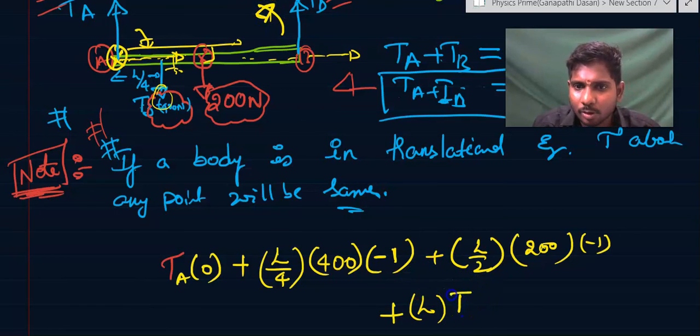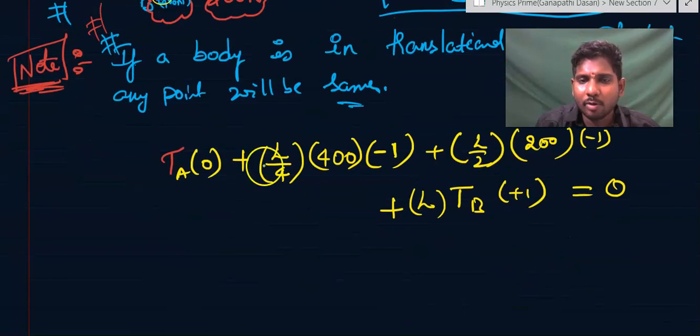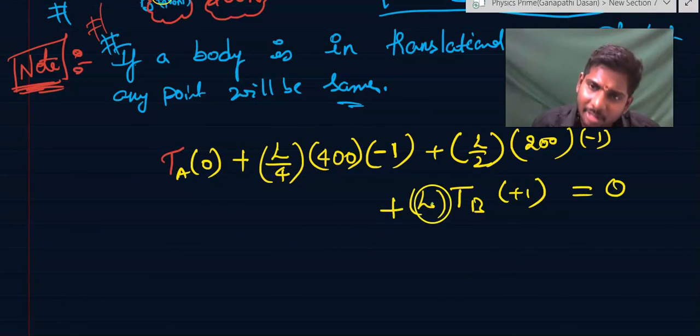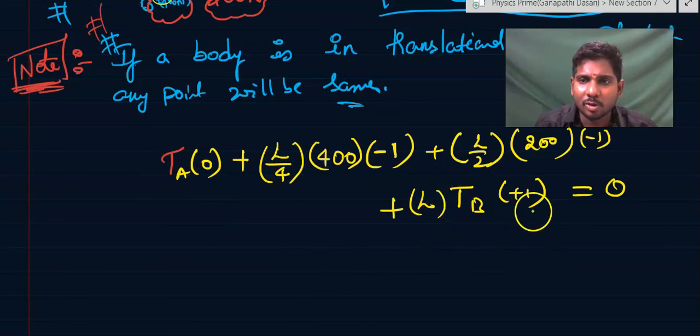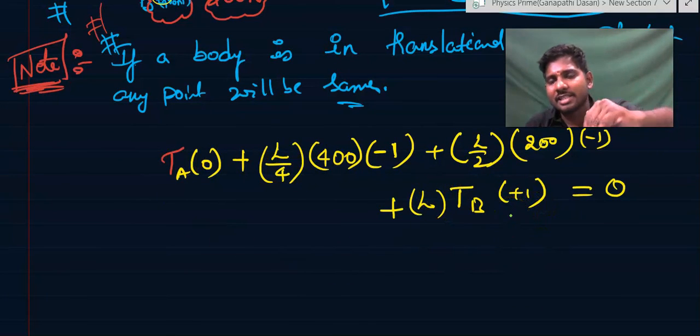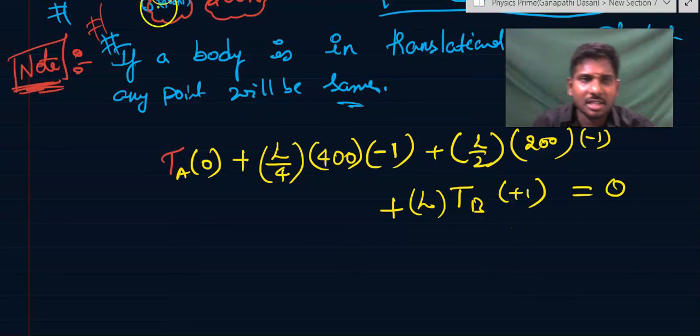L into tension TB into plus 1 should be equal to how much? 0. The net torque should be equal to 0. That is, clockwise torque should be equal to anti-clockwise torque. In that way you can solve. Otherwise net torque is equal to 0, taking clockwise sense of rotations as negative, anti-clockwise sense of rotation as positive.